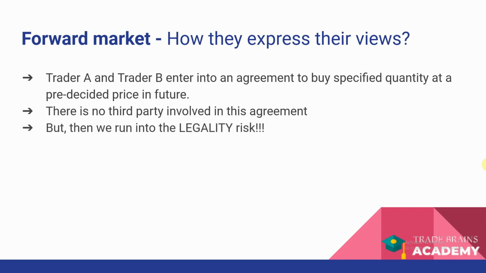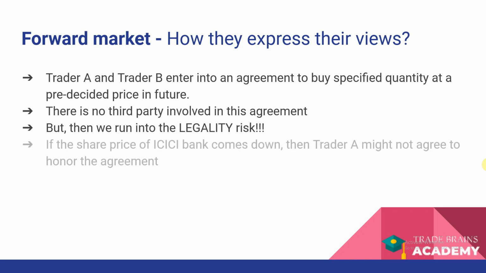The problem which happened with that was the problem of legality risk. Because there was no third party or government body, it was sometimes easier for parties to default on their payment, and they would not pay the other party because they had made losses and there is no legal standing in between them. Although you could go through a legal route, we all know what the procedure is and how long it takes. So how does the default happen here? Say the share price of ICICI Bank comes down. Then trader A might not agree to honor the agreement. He might say that he is not going to honor the agreement, and he is likely to default.